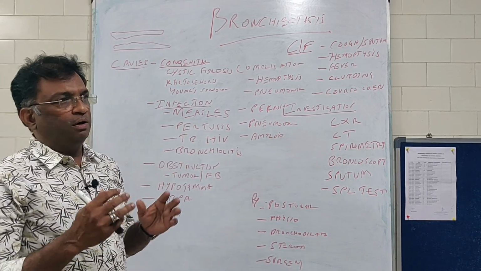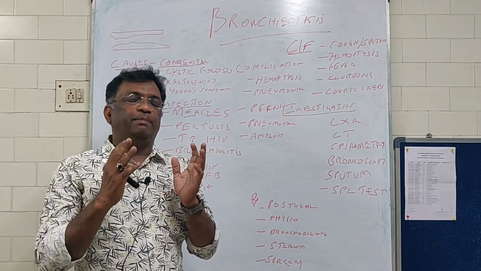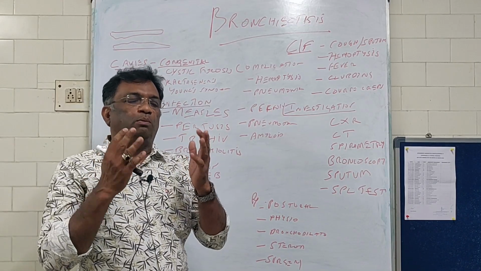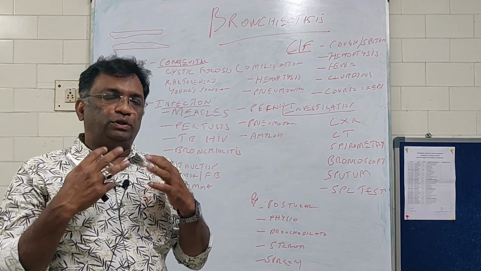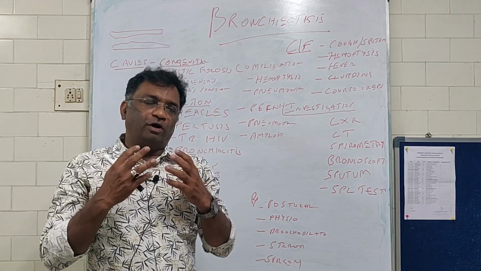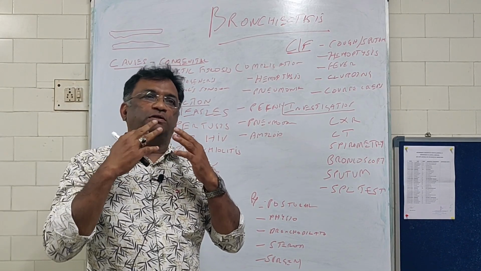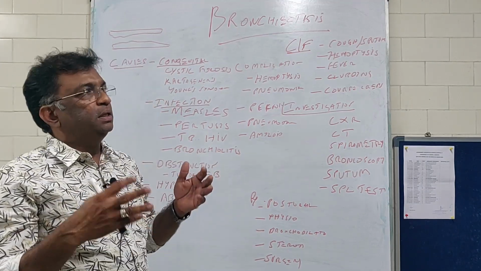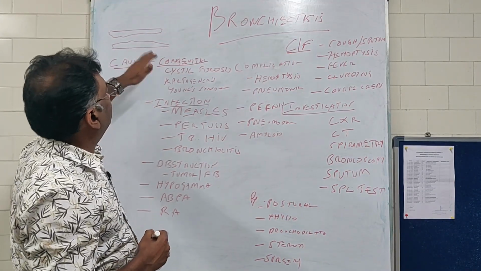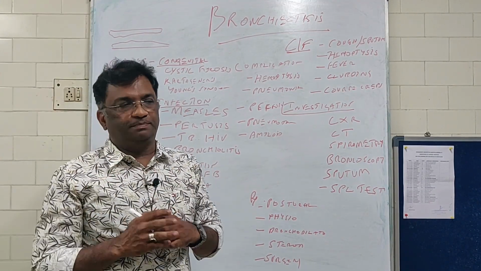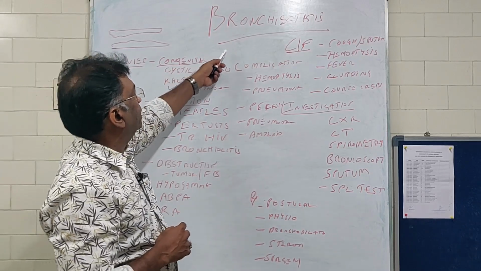Okay, normally you have the mucociliary apparatus which pushes whatever we inhale, the foreign bodies or the organisms, brushes it up to the esophagus and we swallow it. That's how it is. It's a defense mechanism which works against infection. That will be affected in bronchiectasis.